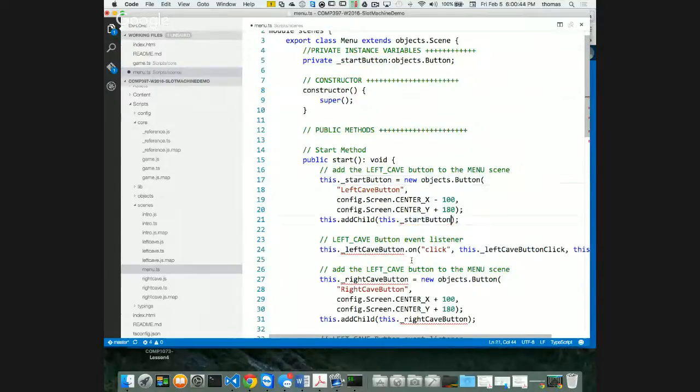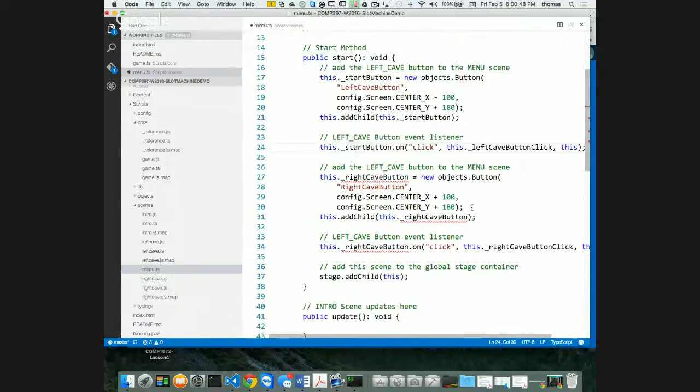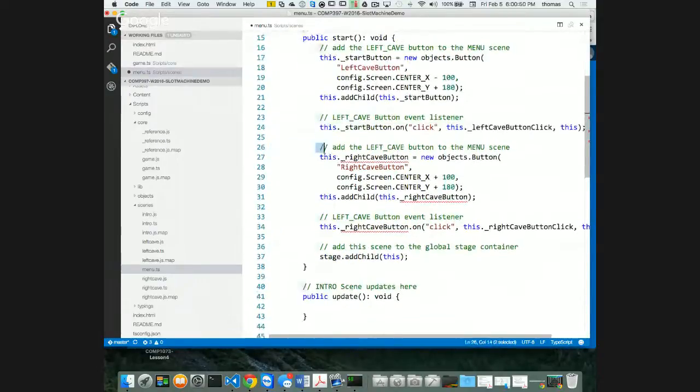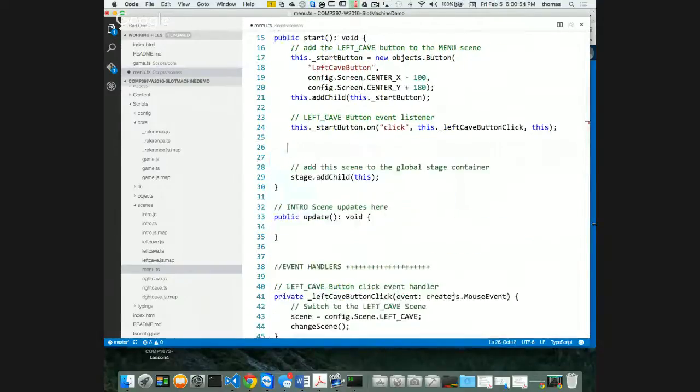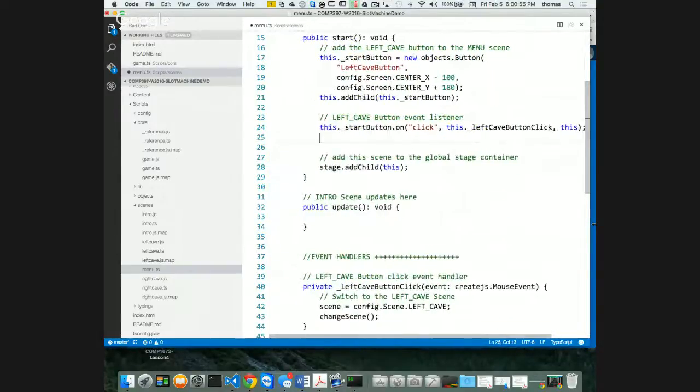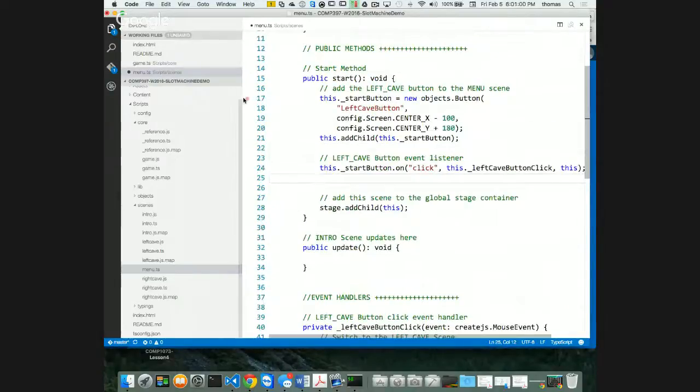Paste, paste, paste. Right, that's what I need to do. I don't need my right button anymore because that's got to go. So I only need one button. It's going to be the start button right now. It's going to be gone. So all this is gone. Yay. I'm saying yay a lot because, you know what, I'm happy. It makes me happy when I start doing this kind of stuff, right?